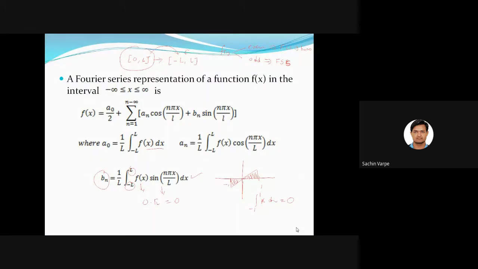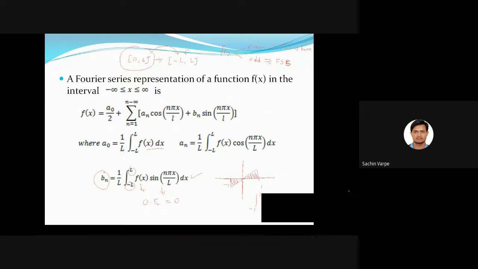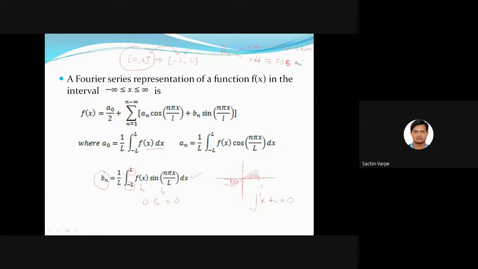Okay, so if the function is odd, then a naught and an will be 0, because we have just seen that integration of an odd function from minus L to L will be 0. Here also, cos is even and f of x is odd, so the multiplication of odd and even is odd, and integration of an odd function over a two-sided interval will be 0. That's why a naught and an will be 0 in case of an odd function. I hope you have all remembered these things. A naught and an will be 0, right?